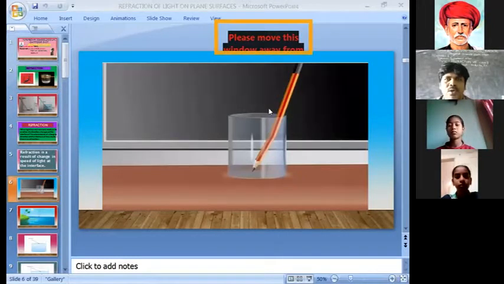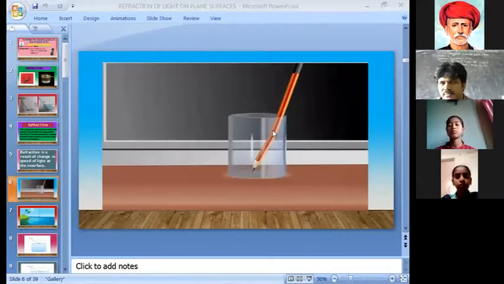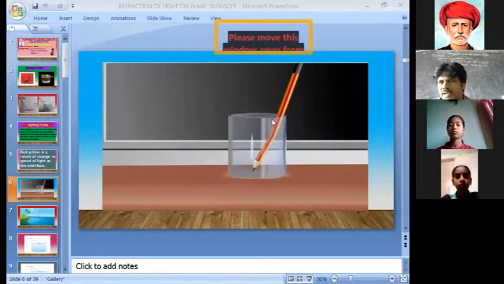If you keep one pencil in water, it is also bending here. You observe that the pencil does not really bend. Because of refraction, the refraction of light is responsible for the apparent bending of the pencil.